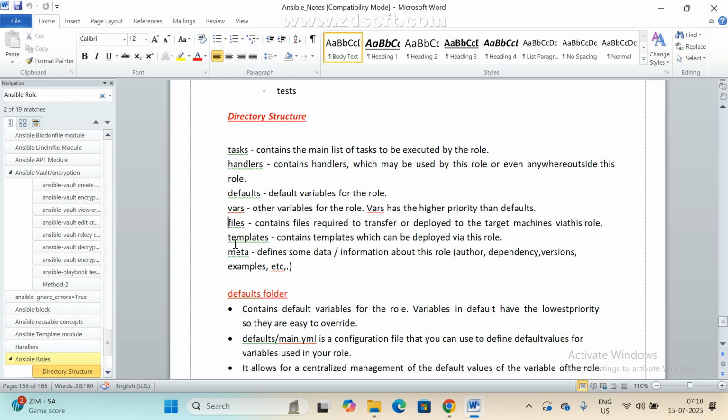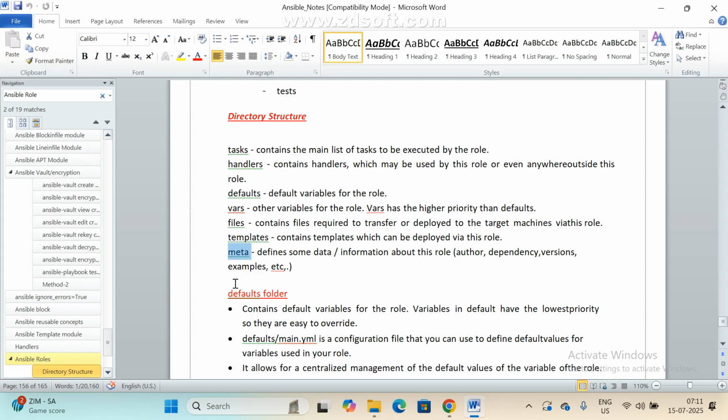Next, files. Contains files required to transfer or deploy to the target machine, whatever you want. If you want to keep any files, those static files we mostly maintain under the files directory, files folder. Next, templates. So it contains templates which can be deployed via roles only. This is dynamic data. So static files we keep here, and dynamic data files we maintain here in templates.